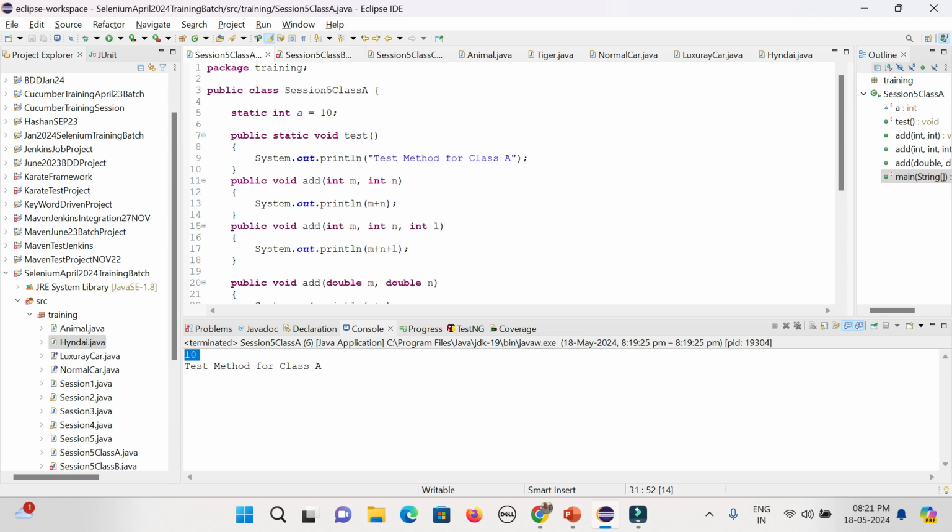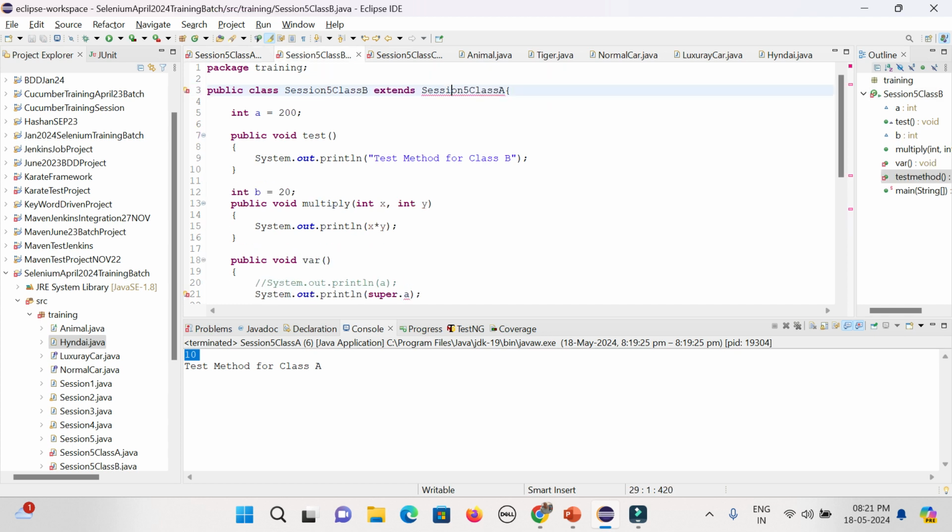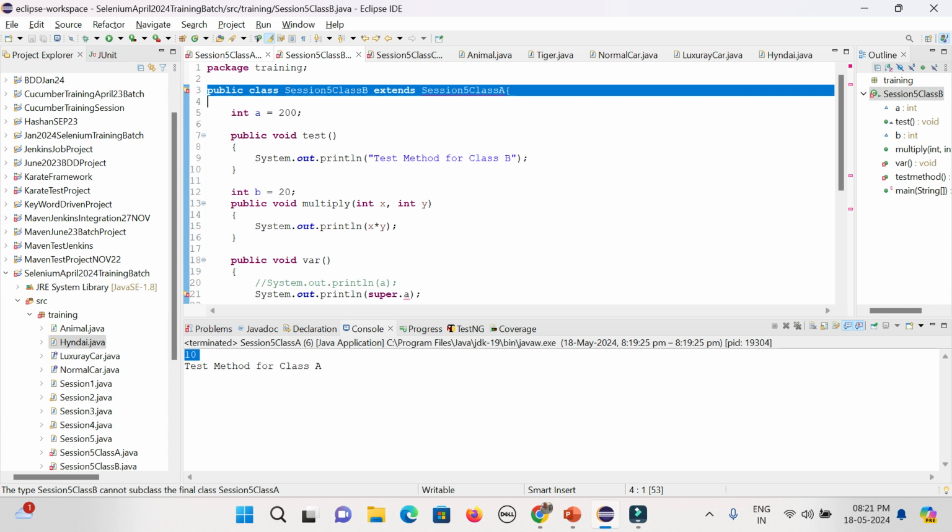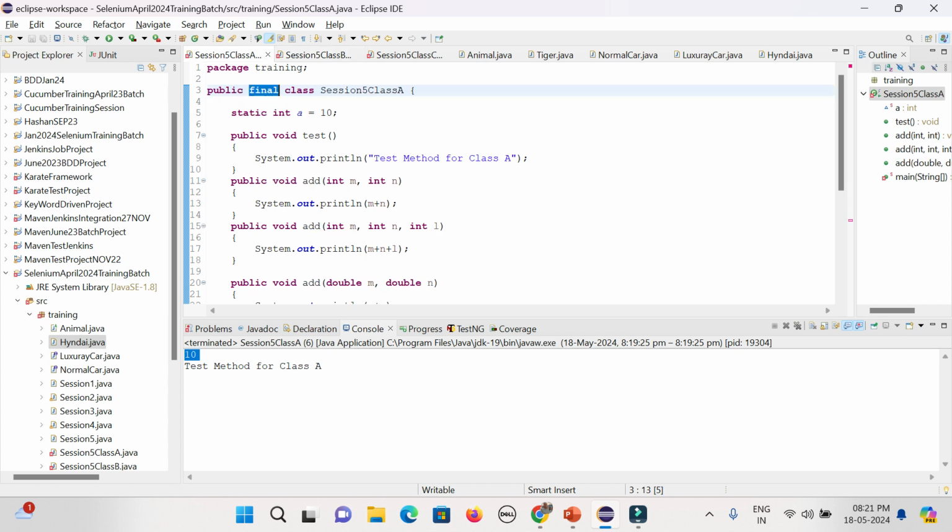I have defined something as static. Also, it will throw in the error. Similarly, if I define public final class at the class level, you could see immediately an error will come in the child class, because the child class cannot extend the final class, right? Similarly, if I define it at the method level, that method cannot be overridden.